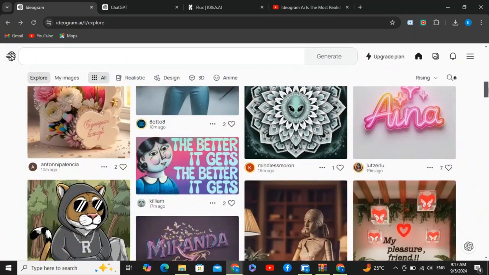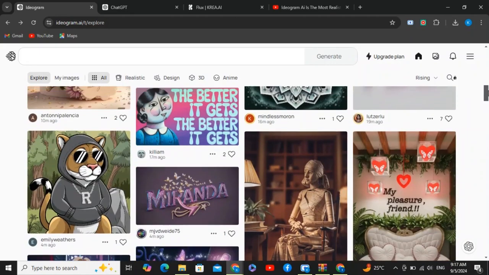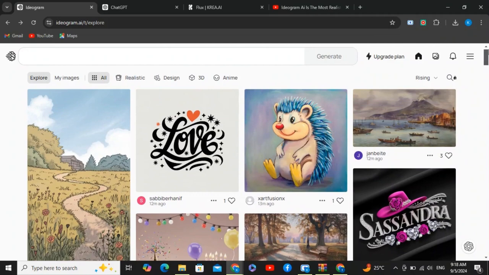And you can also get some ideas from the community posts. You can notice the text inside of the images. You can get some inspiration from the 3D style, illustrations, anime, and all these.